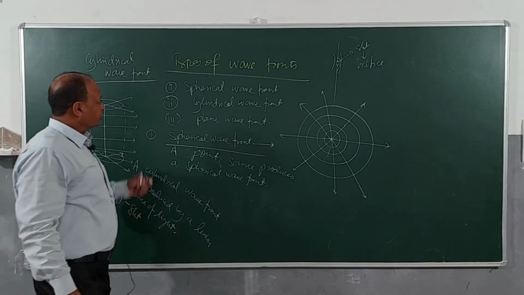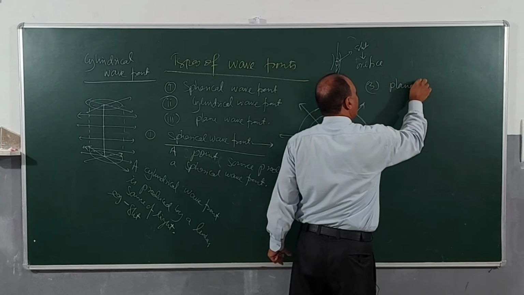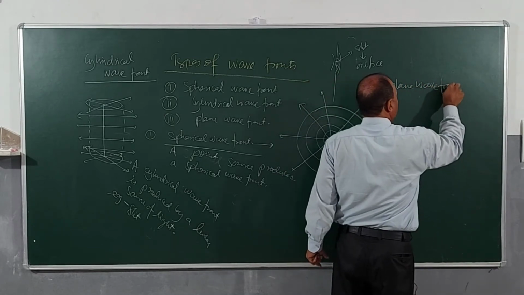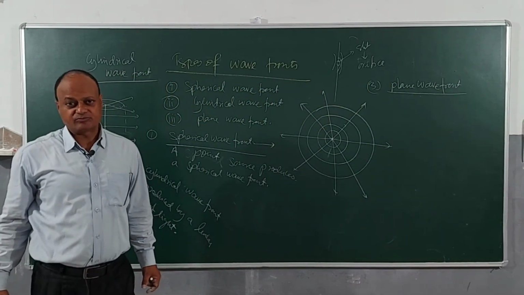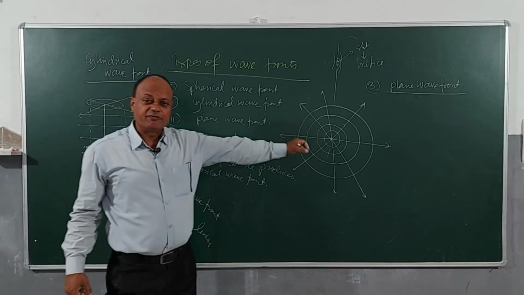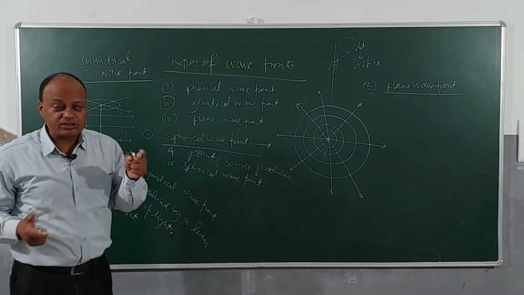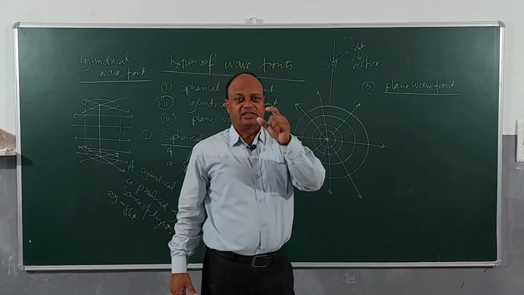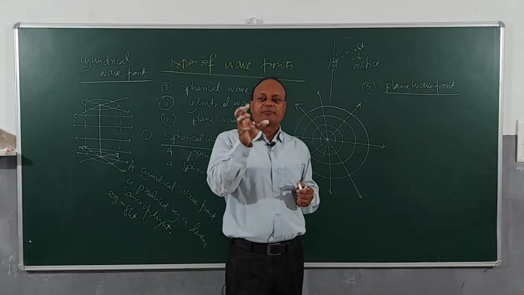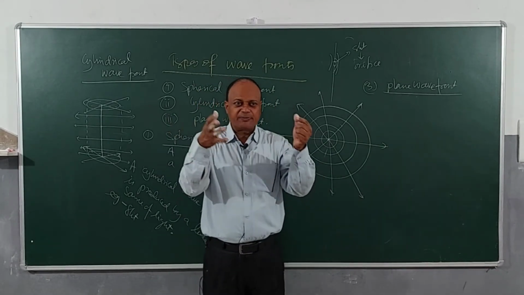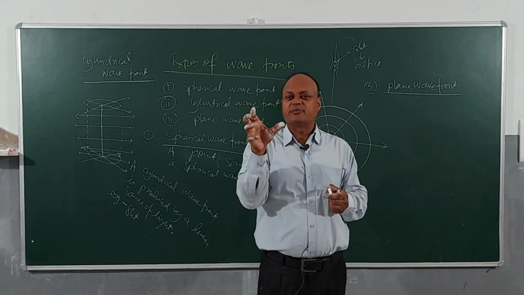Clear? Now I will be doing the third wavefront, children, which is the plane wavefront. What is a plane wavefront? Let's see. A spherical wavefront is obtained when you have a point source. A cylindrical wavefront is obtained when you have a linear source. Then what is a plane wavefront? Imagine, look at the sun, for example. The sun is basically a point source. It is a sphere, but when I look at the sun, I find, from here, as if the sun is like a small point in space, right?